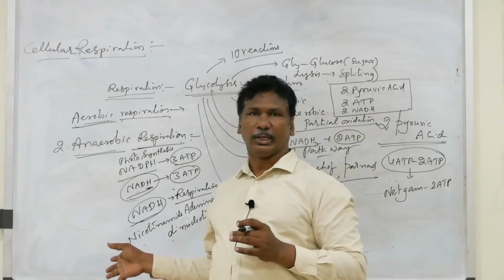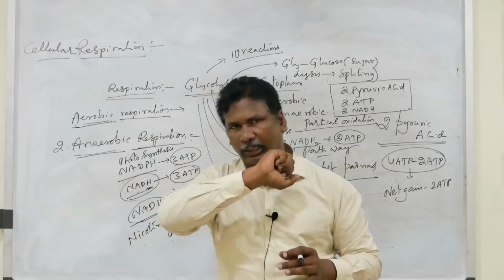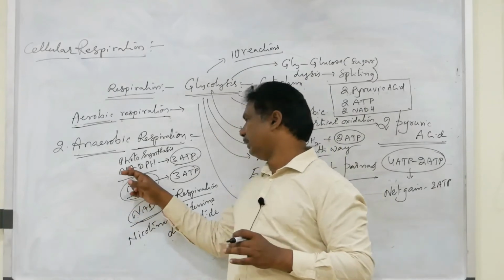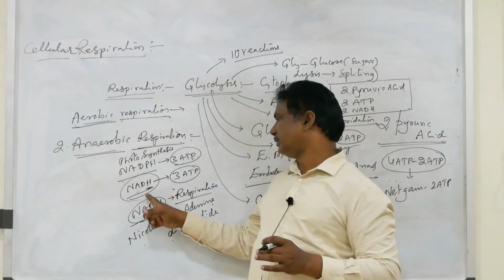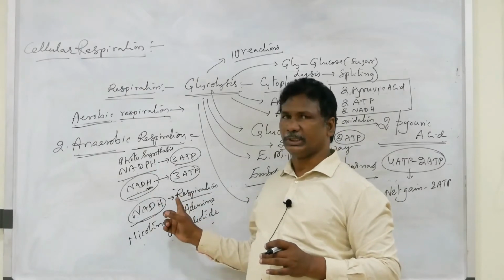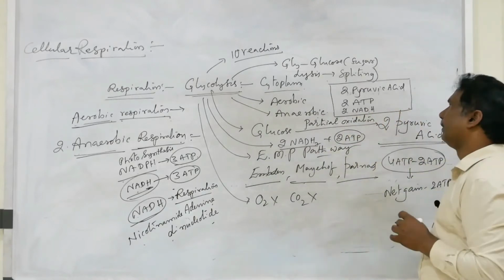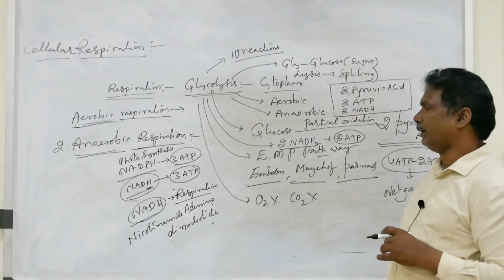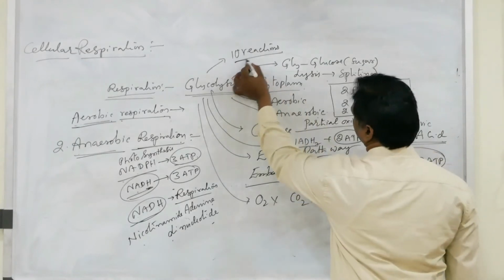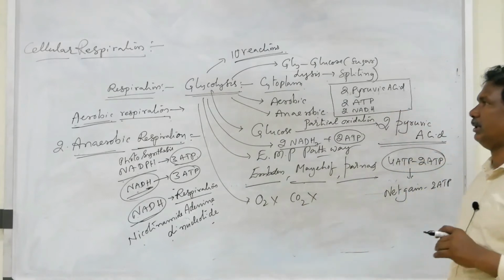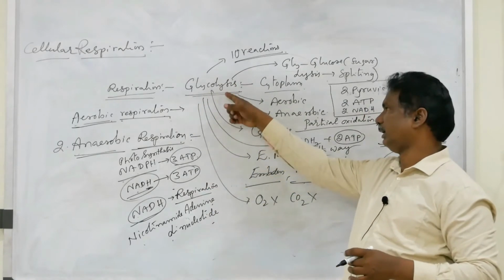Many people think the two are the same. In terms of energy, both are equal to the production of 3 ATP, but NADPH is formed during photosynthesis, while NADH is formed during respiration. So 2 NADH are formed during glycolysis. So these are the key points. Then after this there are 10 reactions, and you can go to those 10 reactions. Before going to that, once again you can recapitulate.